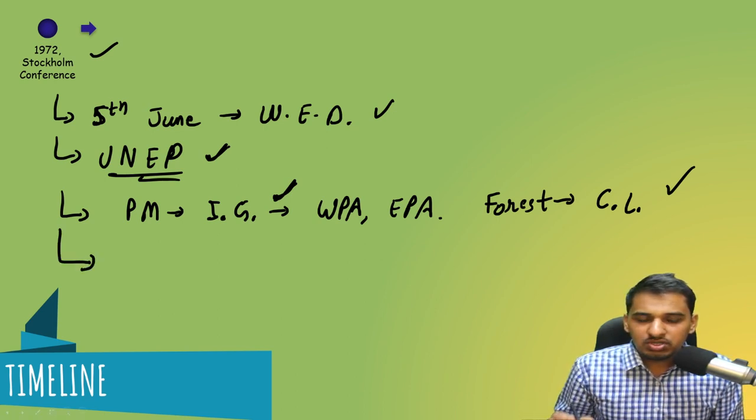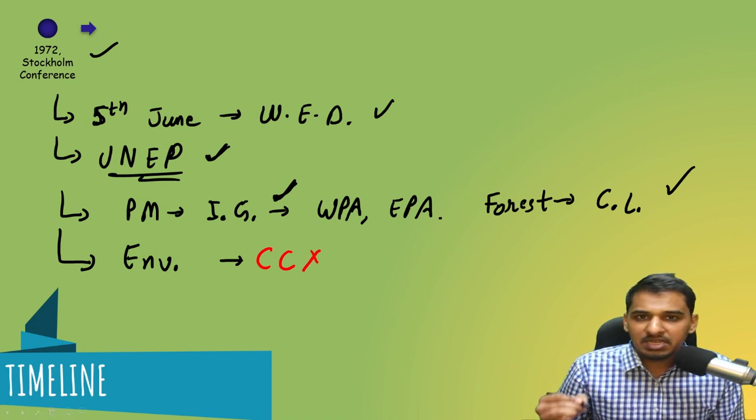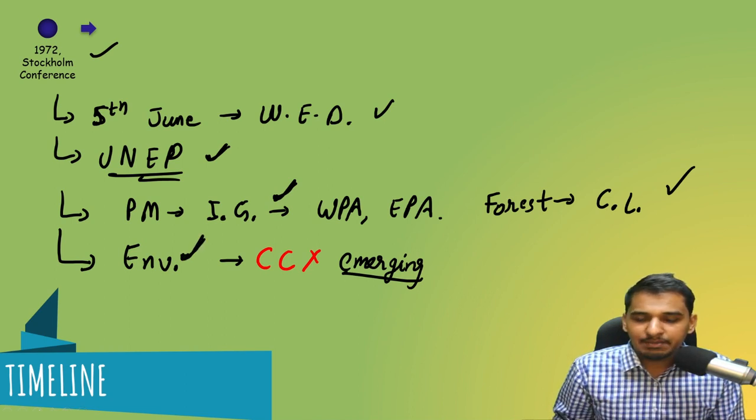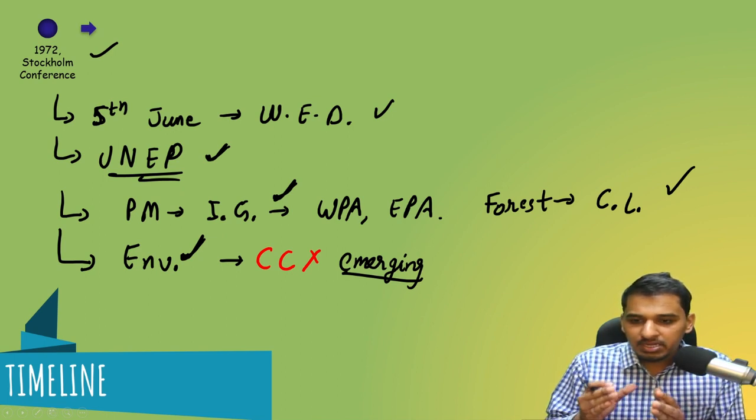One thing that you should know, this is very important, is that the main focus of this conference was environment and not as such climate change. Climate change was not the main focus. At that time, climate change was just emerging as a new topic. Today, when we talk about environment, we include climate change in it. But at that time, environment was the main focus and climate change was not a big issue. People were not aware about it. So this I've talked about in brief. We'll be looking at this conference in detail in upcoming lectures.